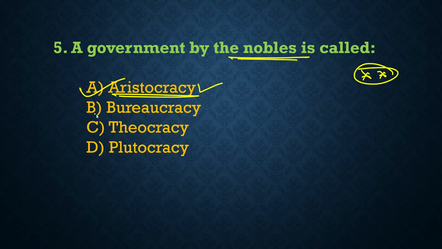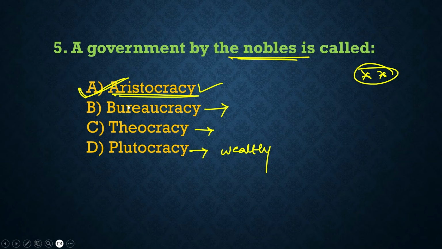Now look at the other options. What is bureaucracy? Bureaucracy generally suggests administration by officials. Now what is theocracy? A government based on religious authority. And what is plutocracy? Government controlled by the wealthy. So here option A, aristocracy, is the correct answer.